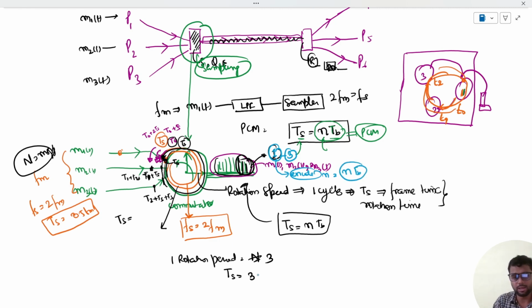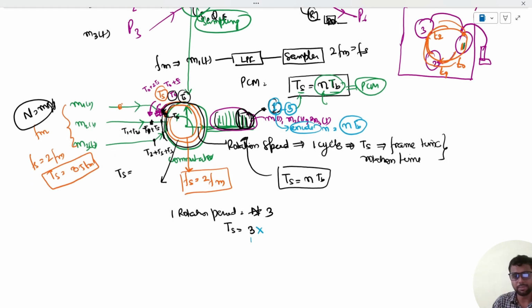So here also, if three samples are quantized in the same time interval TS, each sample will now be encoded. Suppose an n bit encoder is there, so what would be the total number of bits for three samples? It would be 3 into n bits. Earlier only one sample was there, so we had n bits. Now we have samples of three message signals. So three message signals are producing three samples. So 3 into n bits. Now timing of one bit is TB. So here the timing will be 3 into n into TB.